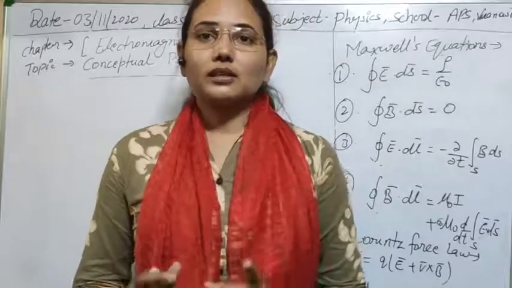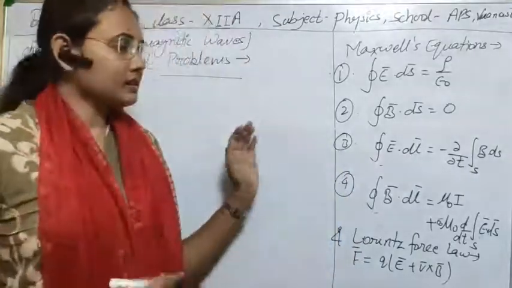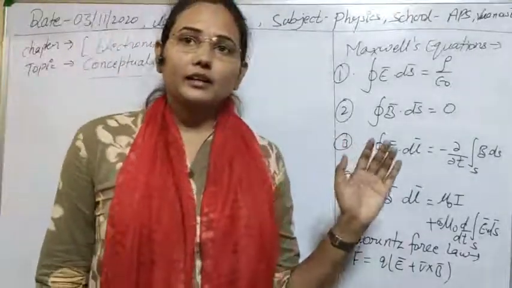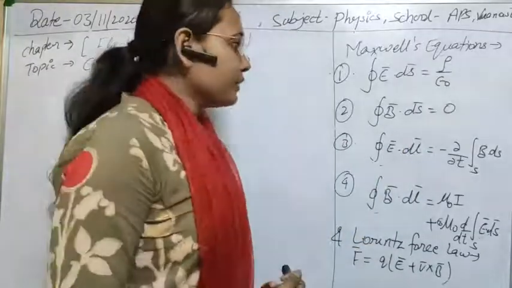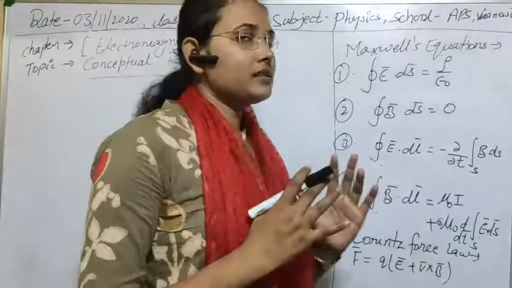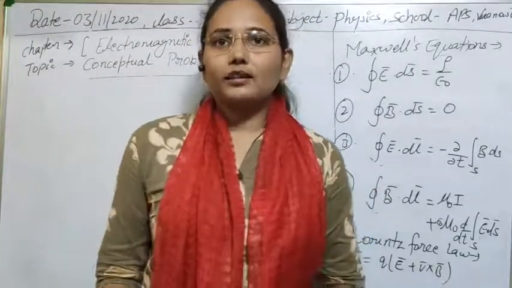The next question, the third, is: if there is a steady electric and magnetic field, then which equations will be modified, and how? As you know, if there is a steady electric or magnetic field, there cannot be change in that electric or magnetic field.